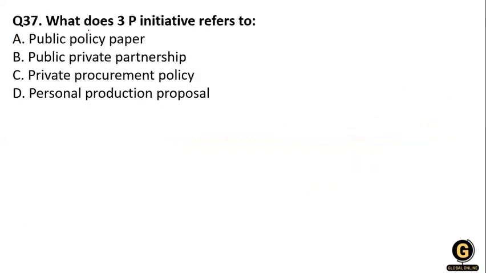Next question, what does 3 Ps initiative refer to? Public policy paper, public private partnership, private procurement policy, and personal production proposal. So you know that the 3 Ps initiative is for public, private, and partnerships coordination.